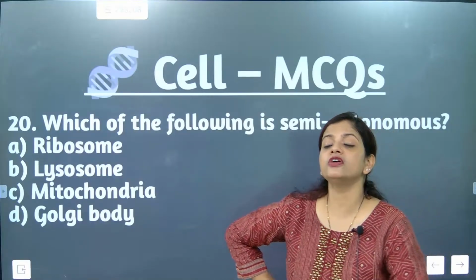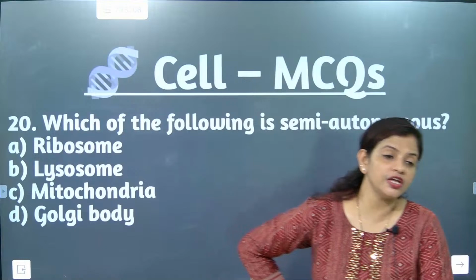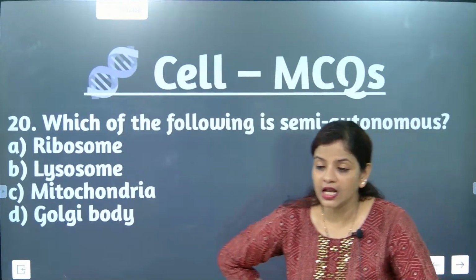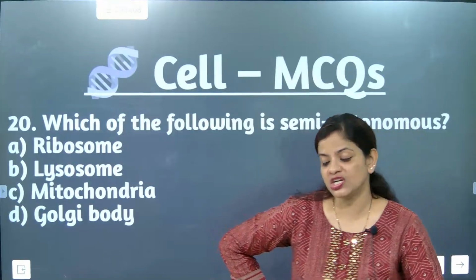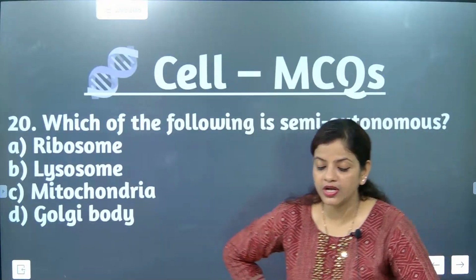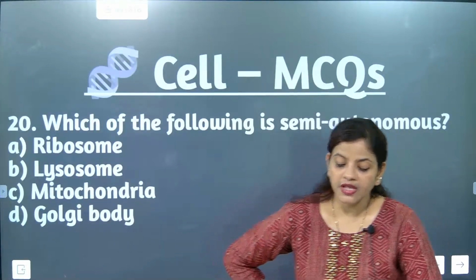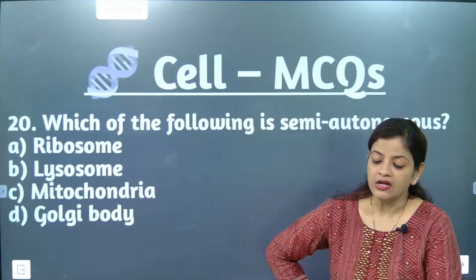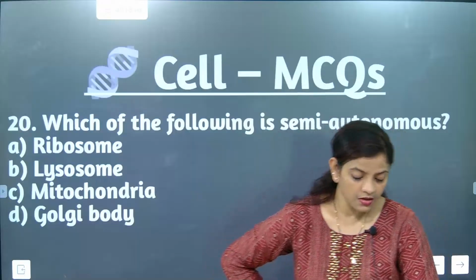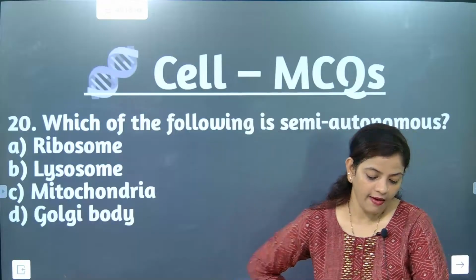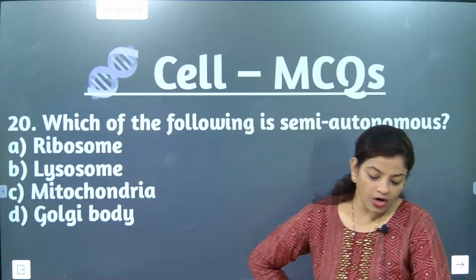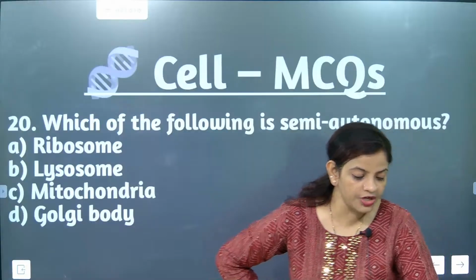See, the first important function, note down: they help to maintain osmotic pressure in the cell. This is one important thing. Semi-autonomous means they have their own DNA, and DNA exactly carries the genetic information. So they carry their own DNA information, and they help in maintaining osmotic pressure.